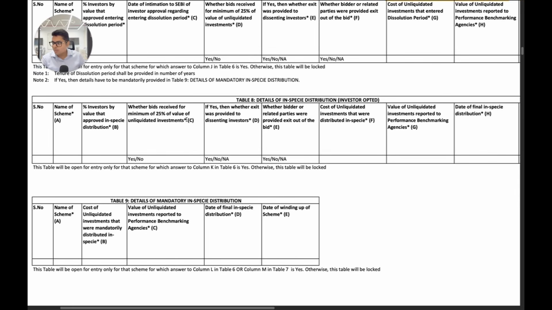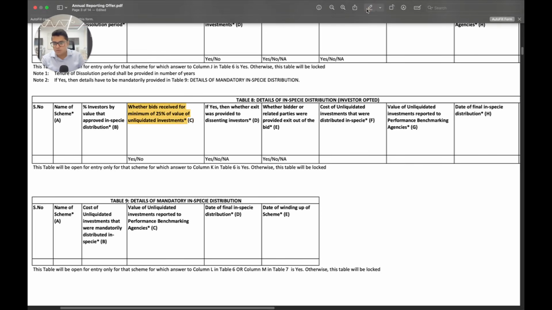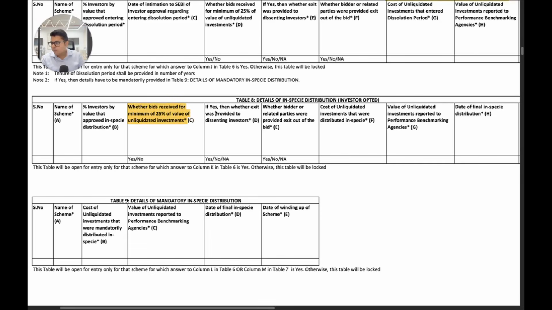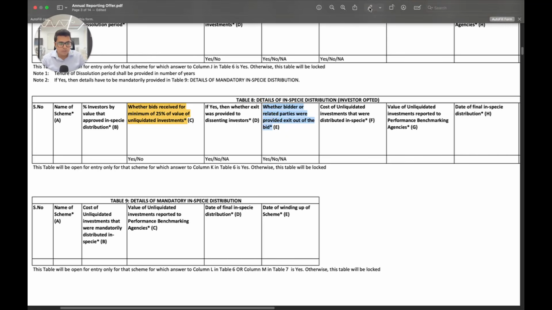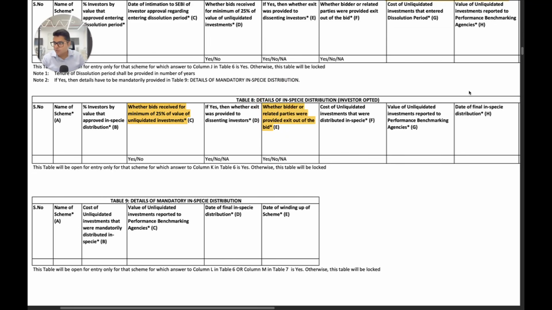Here also SEBI has added this new thing about whether bids were received for a minimum of 25% of the value of investments. Previously, it used to just be whether bids are arranged for the unliquidated investments, and the value of bids received. Now SEBI is asking, if yes, whether exit was provided to dissenting investors, whether the bidder or related parties were provided exit out of the bid, and the cost of unliquidated investments that were distributed in specie. So very, very detailed information is being asked here also.